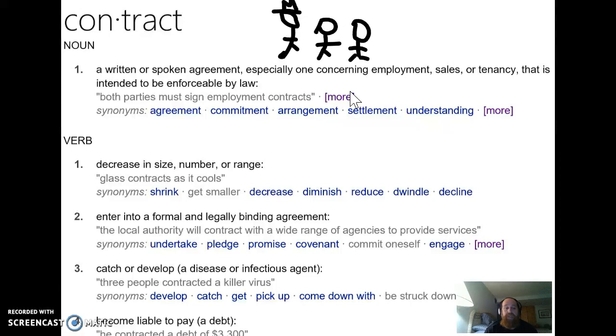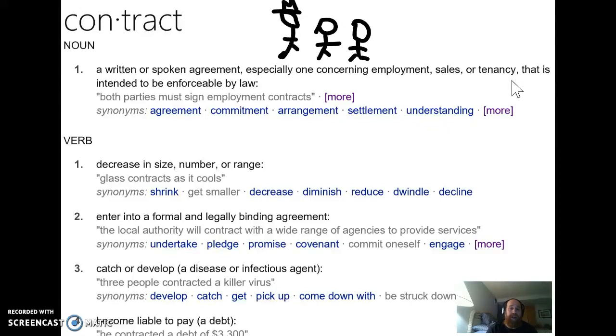A contract, as it shows you up here, is a written or spoken agreement, especially one concerning employment, sales, tenancy. Tenancy is another word that we'll look at later, but it means rent. You're a tenant in a person's house. That is intended to be enforceable by law, or in this case, enforceable by the relationship, right? Because you work for the dude with the hat, the king, or your boss, he agrees to provide you with food, shelter, and protection. You agree to continue to work for him and support him, and that's a contract.